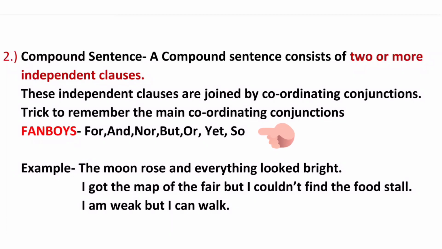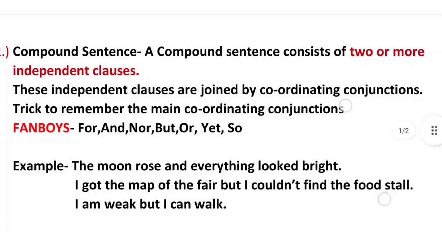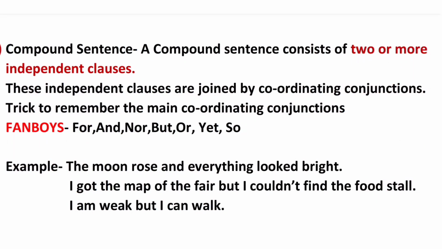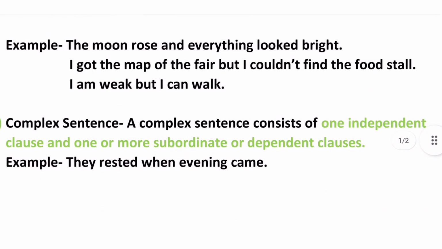So there's a trick to remember the main coordinating conjunctions, that is FANBOYS. The full form is for, and, nor, but, or, yet, so. So two or more independent clauses joined by FANBOYS or coordinating conjunctions, such sentences are known as compound sentences.